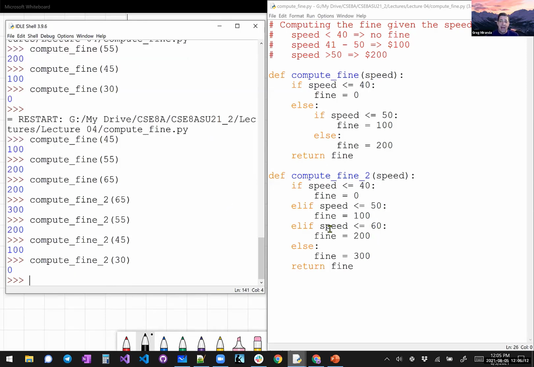We can continue to add cases. Think about grades. I'm going to ignore minuses, but the A range, not counting minuses, is between 90 and 100. The B range is 80 to 89. The C range is 70 to 79. The D range is 60 to 69. And the F range is below 60, not counting the minus signs. You could actually add the minus signs, but you could write the same thing using that kind of structure.